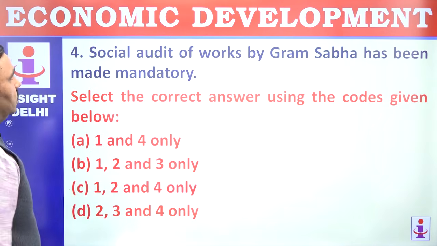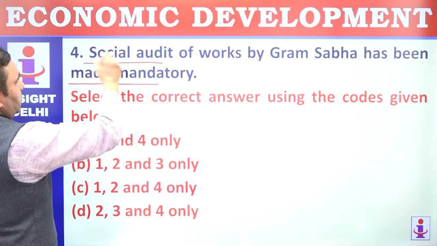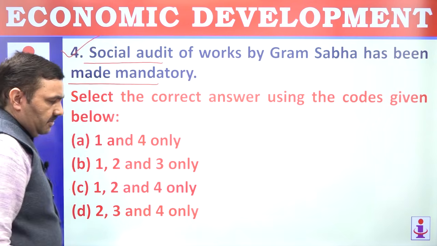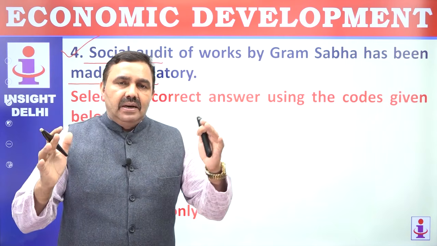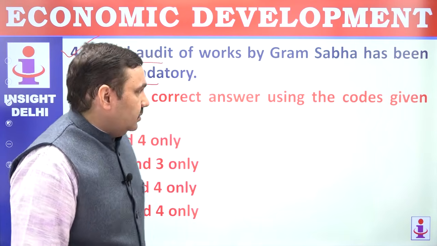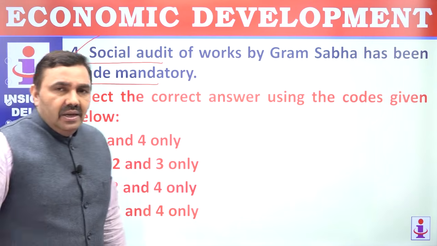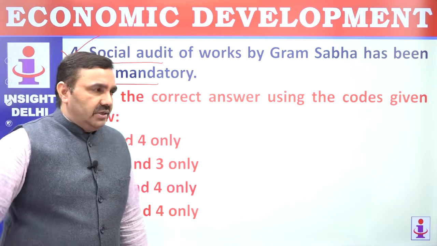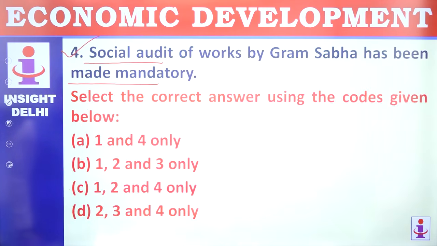Okay, the fourth one. Social audit of workers by Gram Sabha has been made mandatory. Of course, Gram Sabha, Gram Panchayat, I hope you understand the difference. Gram Sabha means all the adult members of the village. Gram Panchayat, the elected representatives of the village, form the Gram Panchayat. So Gram Sabha can go for social audit, can ask questions on where the money was spent and what is the actual work done on the ground. It can check. 1 to 4 are correct. You have to look for the correct one. So 1 to 4, that is C.